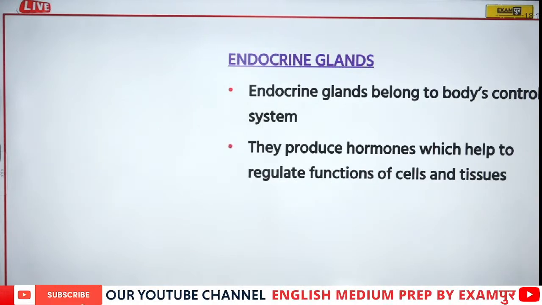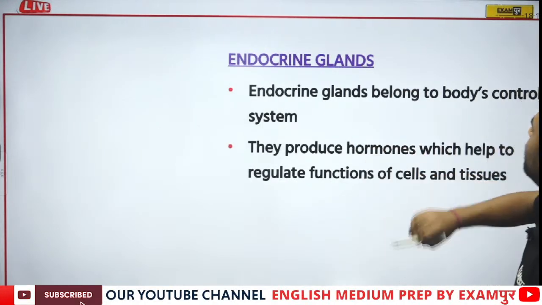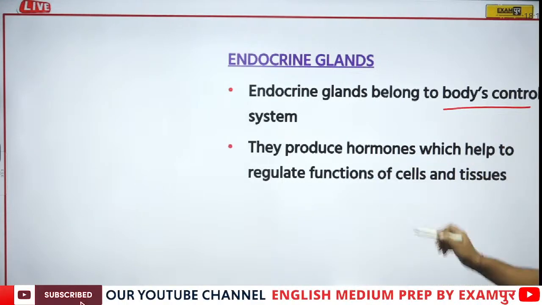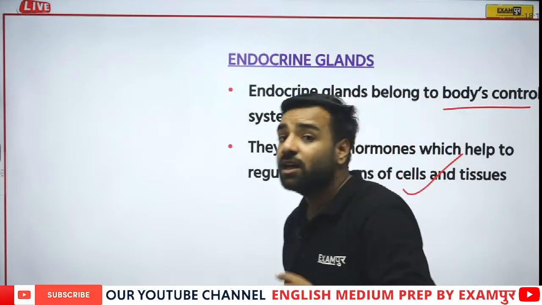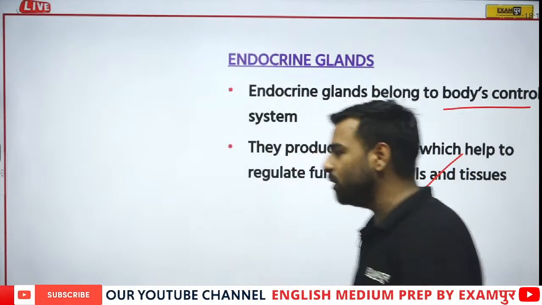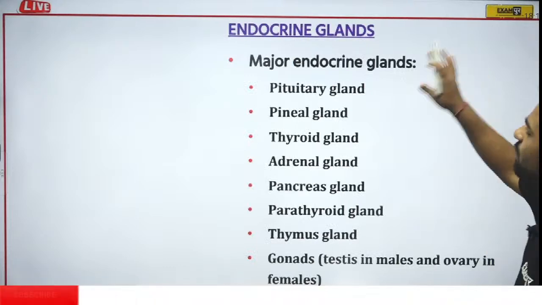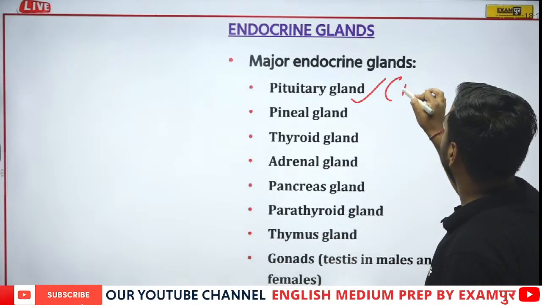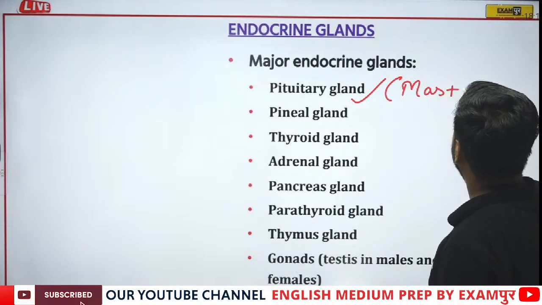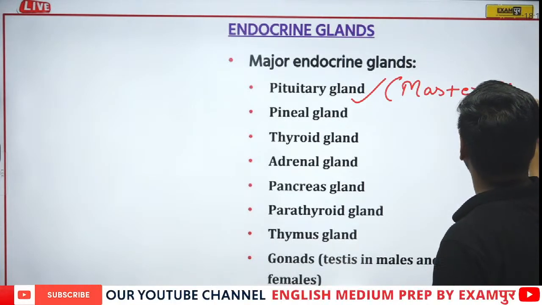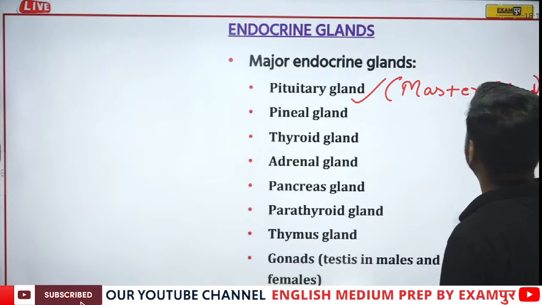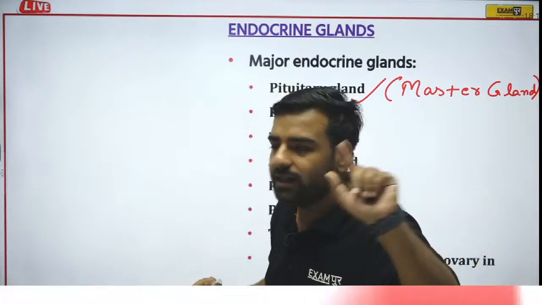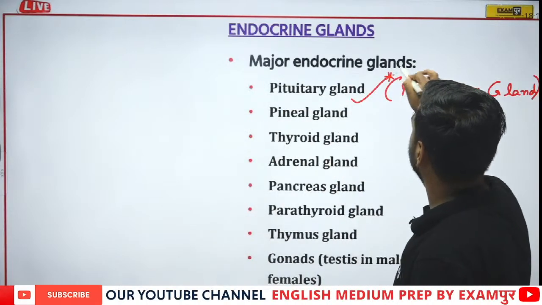Now, talking about endocrine glands. Endocrine glands belong to the body's control system, and they produce hormones which help to regulate the functions of the cells and tissues. Let's have a look one by one at what particular glands are there. We have the pituitary over here, which is the master gland. It is controlling other glands, that's why it is known as the master gland. Important question. I'm writing all those important things over here.